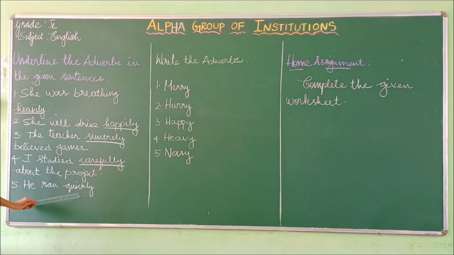Okay, the next sentence. He ran quickly. So what is the adverb here? Yes, very good. Quickly, because it describes how the action takes place, whether fast or slow. So he ran quickly. The adverbs in these sentences are heavily, happily, sincerely, carefully, quickly.